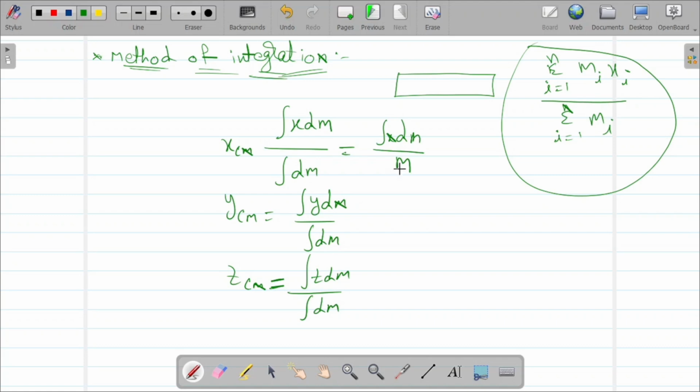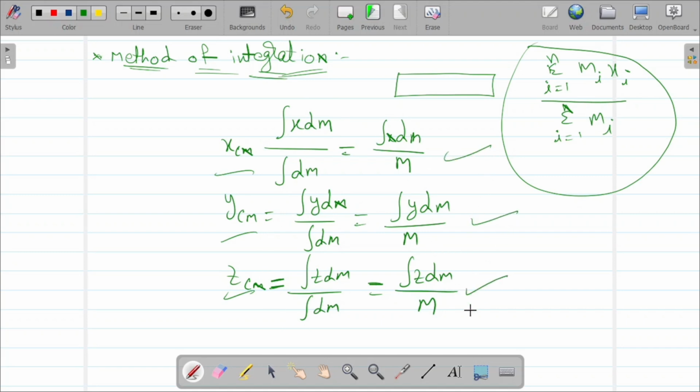Integral dm is nothing but the total mass. So integral y dm by total mass, integral z dm by total mass. Okay, got it. So this is for integration when it is a continuous distribution, x_cm, y_cm, z_cm. You can take integral x dm, integral y dm, integral z dm by M, where capital M is the total mass, and dm is a small element.